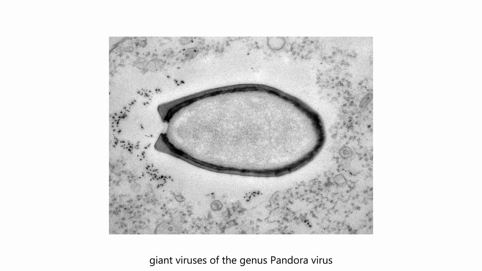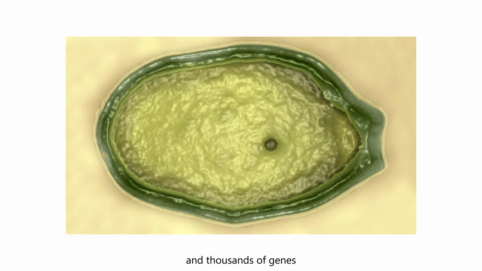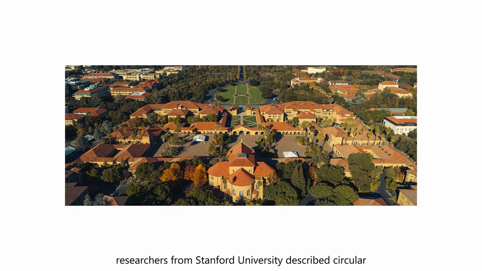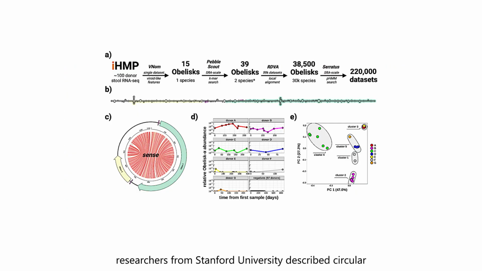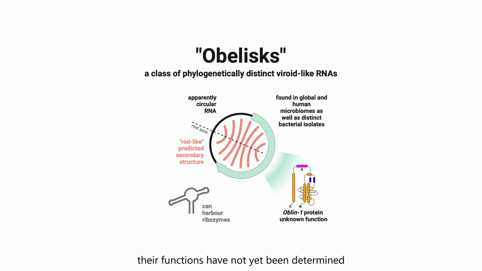Giant viruses of the genus Pandoravirus contain genomes over 2 million base pairs in size and thousands of genes, many of which have no known analogs. In 2024, researchers from Stanford University described circular RNA structures called obelisks found in the human microbiome. Their functions have not yet been determined.